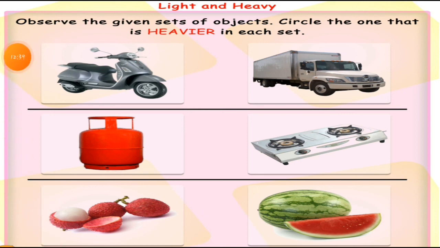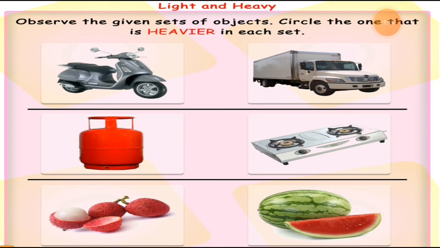Now the next worksheet for you, students. Here is the next worksheet, light or heavy. The heading is the same. Observe the given sets. It means these three are the sets. Circle the one that is heavier in each set. You have to circle that thing which is heavier in each set.